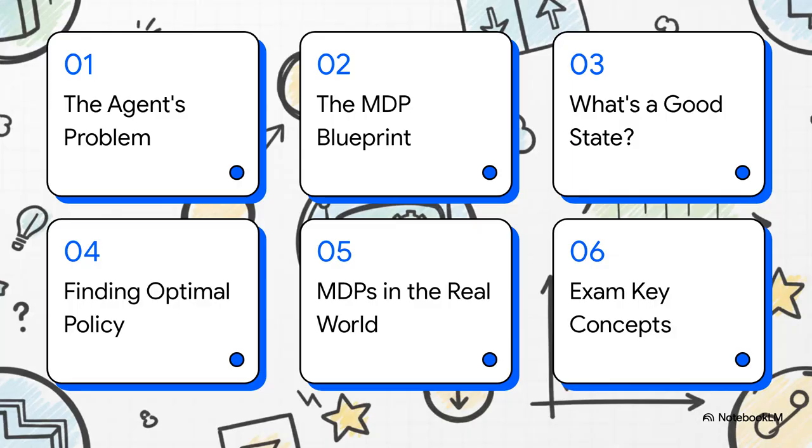So here's the game plan for today. We'll kick things off with the agent's core problem, then we'll dive right into the MDP blueprint itself. After that, we'll talk about what actually makes a state good, how to find the best strategy, and we'll even look at an amazing real-world example. And of course, we'll wrap it all up with a quick summary of key concepts for your exams. All right, let's jump in.